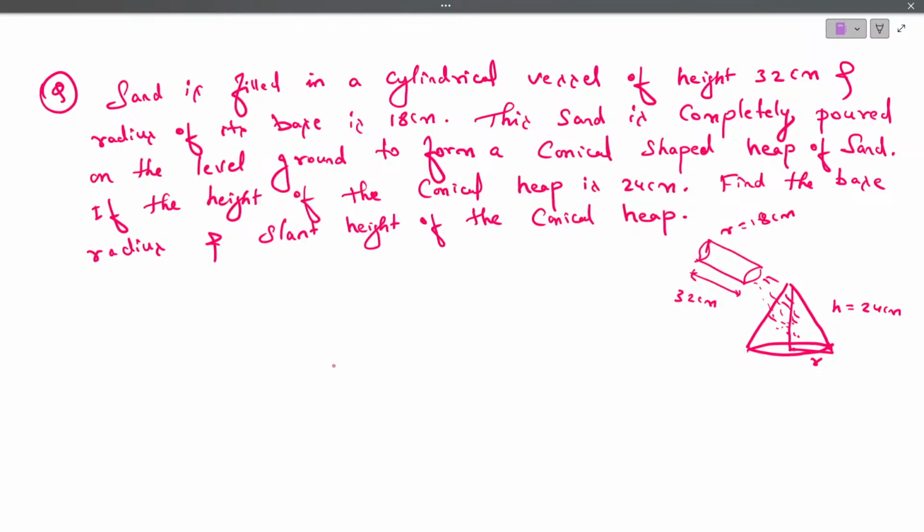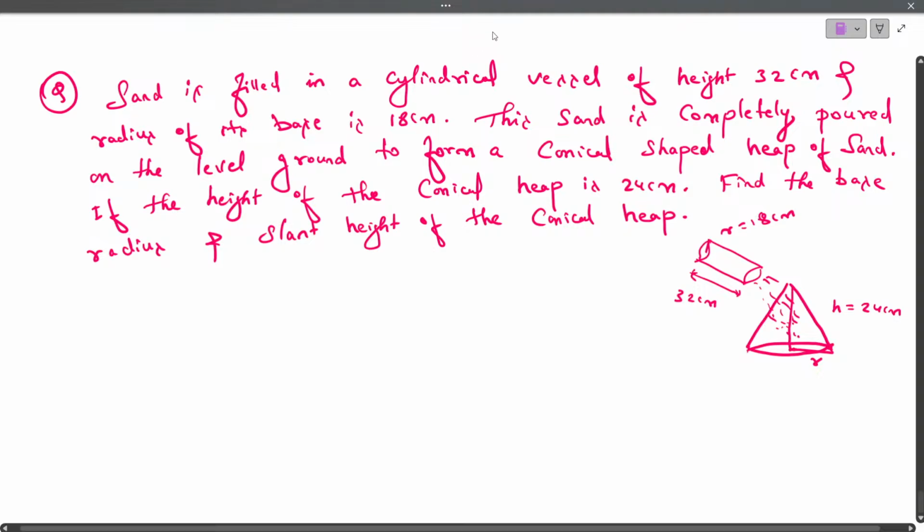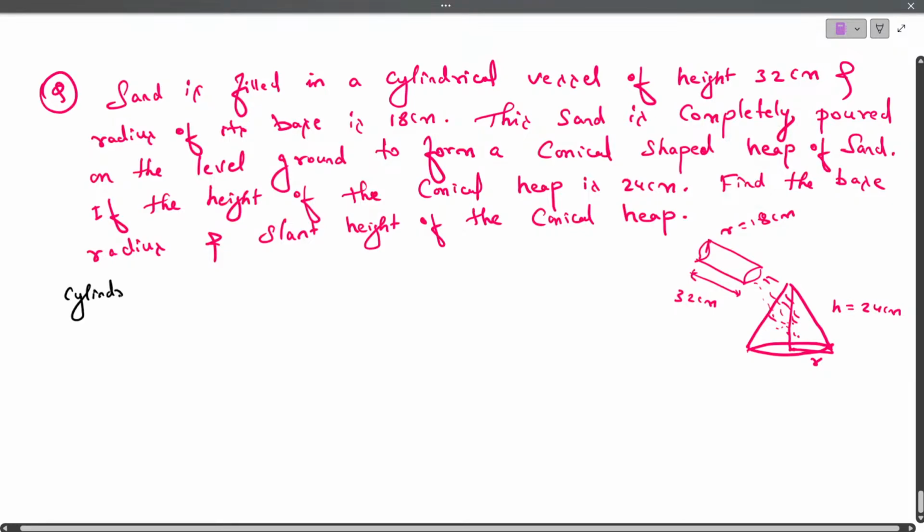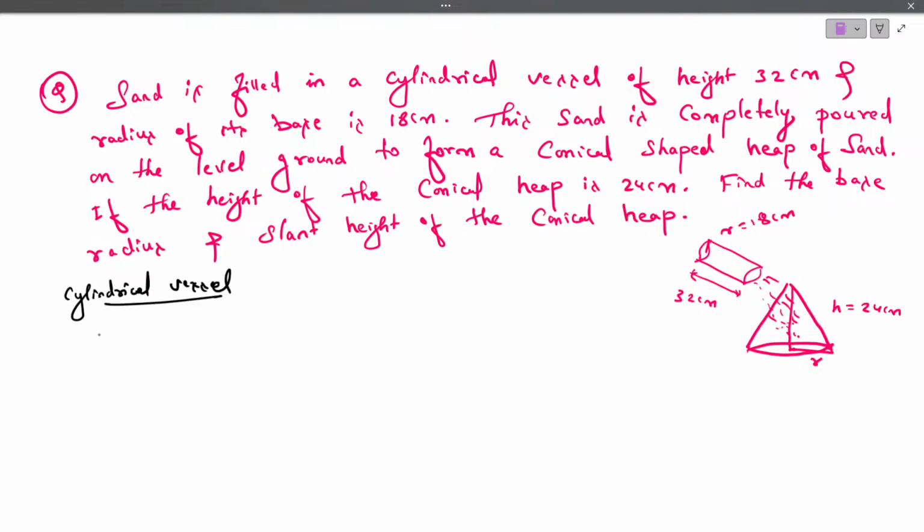Yeah. So first let me write the data. Now, what data is given? Sand is filled in a cylindrical vessel of height 32 centimeter. Understood? Sand is filled. So what is the height of the cylinder? 32 centimeter and radius of the base is 18 centimeters. Done. Now it is completely poured on the level ground to form a conical shape. Actually earlier it was a level ground.